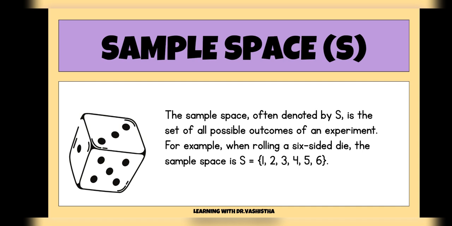Now let's get into a basic term that is often used in probability, which is sample space, represented as capital S. So what is the sample space? It is the set of all the possible outcomes whenever you are conducting an experiment. Here I have taken the most common example, rolling a 6-sided die, where the sample space is the set of all the possible sides, that is 1, 2, 3, 4, 5 and 6. These are the total number of possible events that can happen. So it is the set of all, and an event is one of the subsets of this.